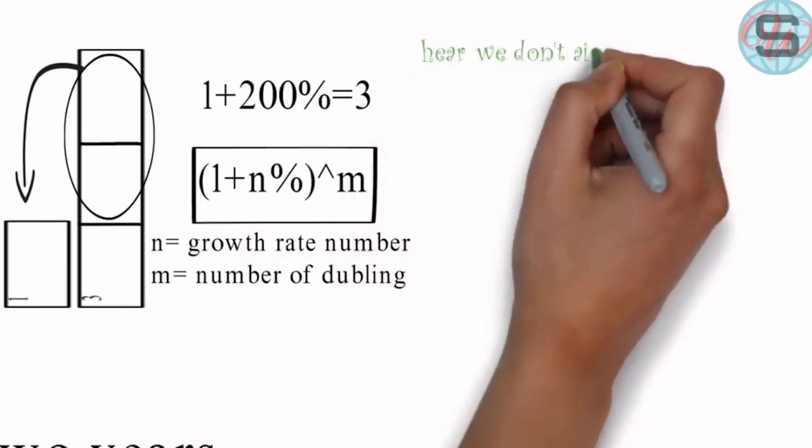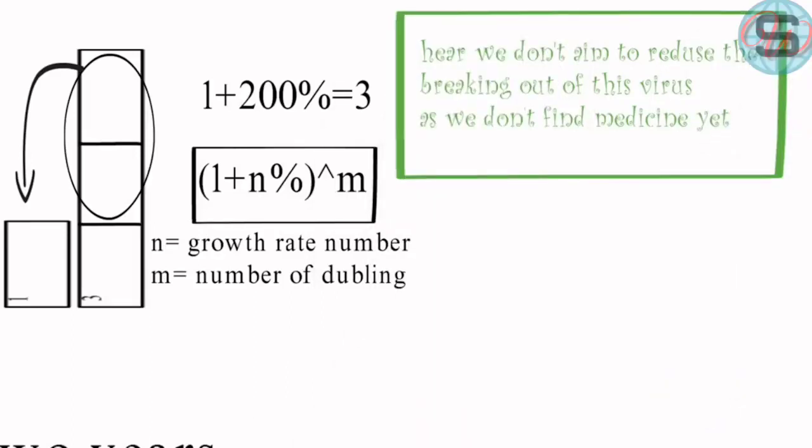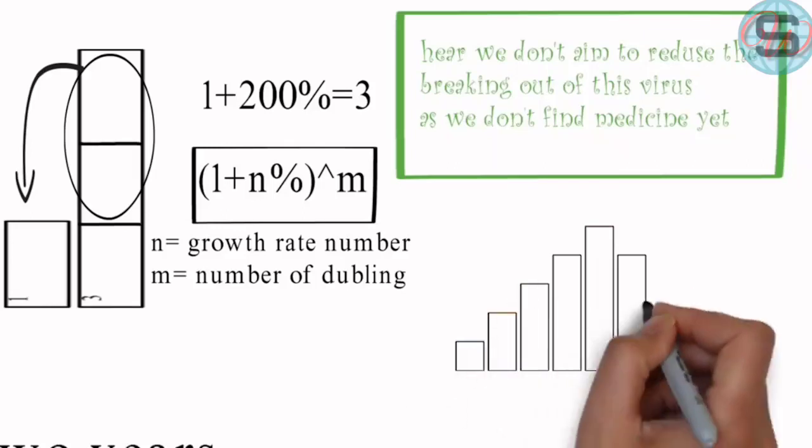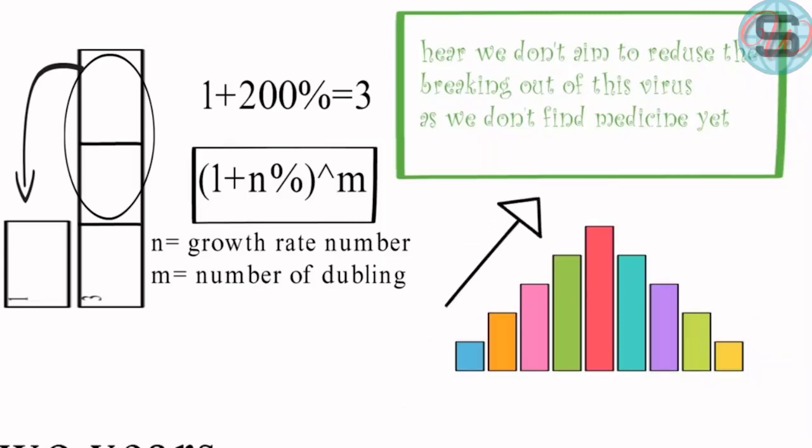Here we don't aim to make the virus stop spreading, as even though we try to limit its outbreak, the virus will spread as we don't have medicine for it. We only want to reduce the growth rate. Okay, how can we calculate it? All we should do is realize by how much the number of cases has risen compared to the last.